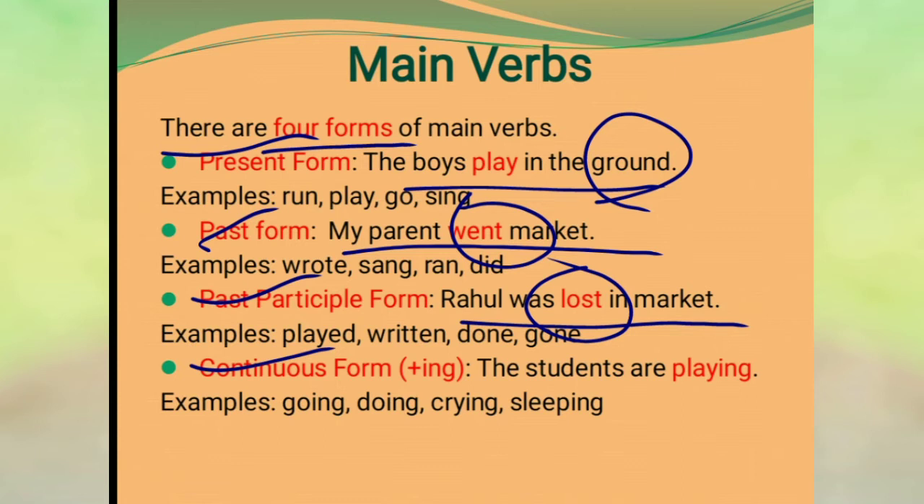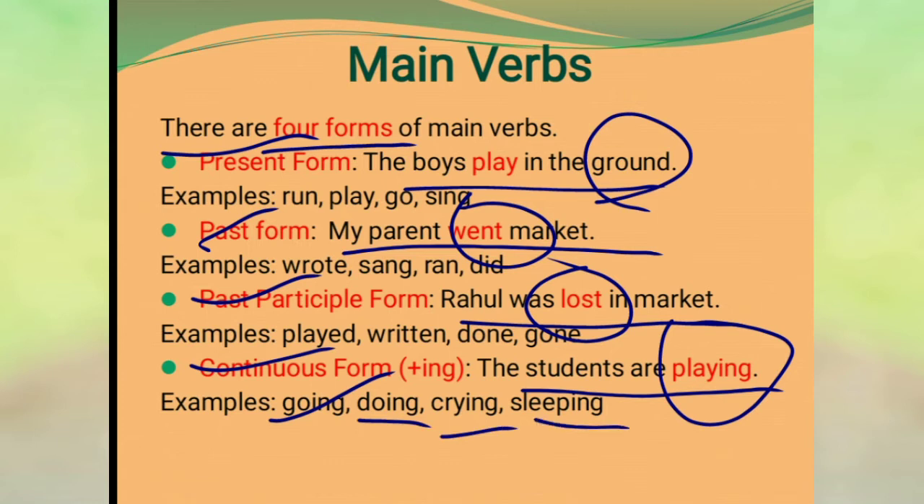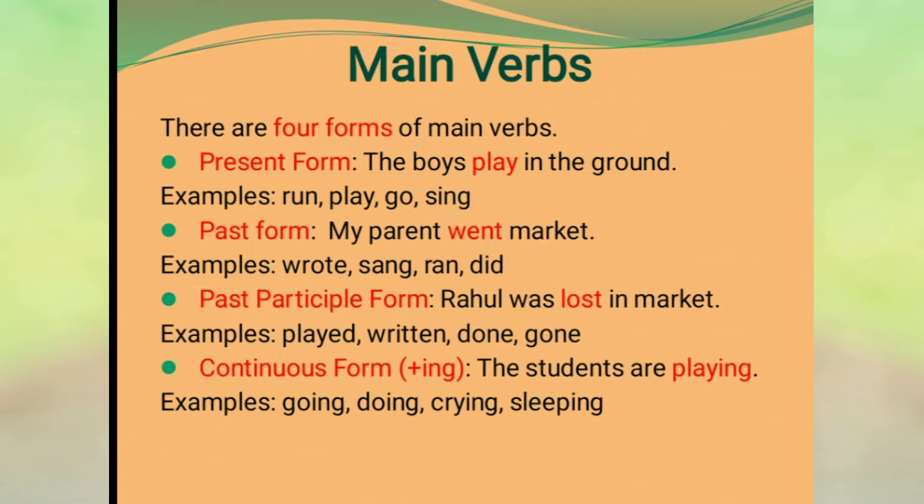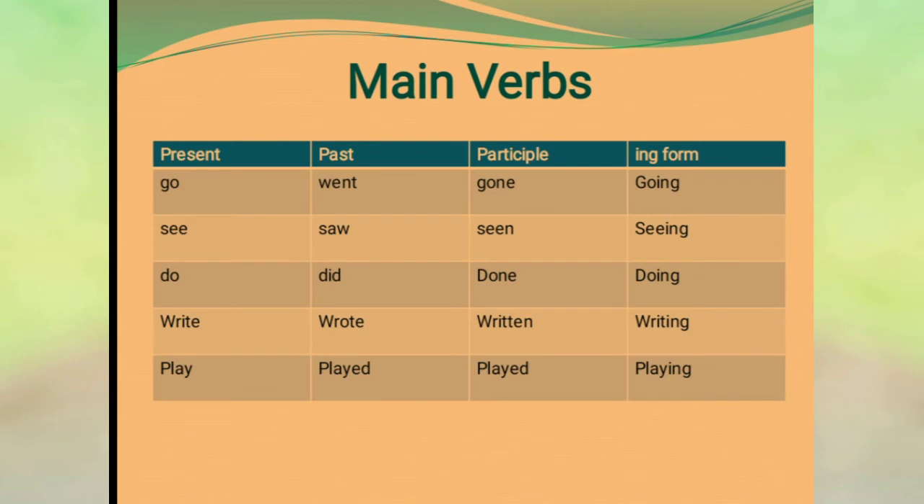Now continuous ing form: the students are playing. Here the verb playing is the ing form of the verb. There are so many other ing forms of the verb: going, doing, crying, and sleeping. Main verbs can be categorized in this way also. The table is given: present, past, participle, ing form.